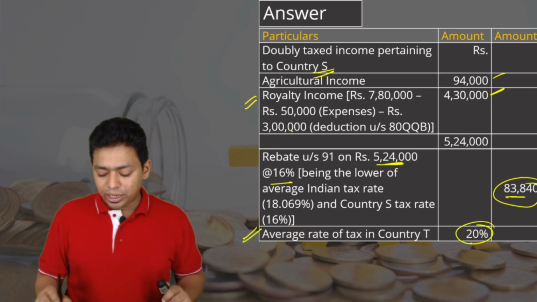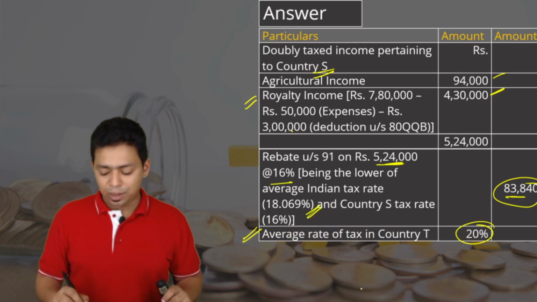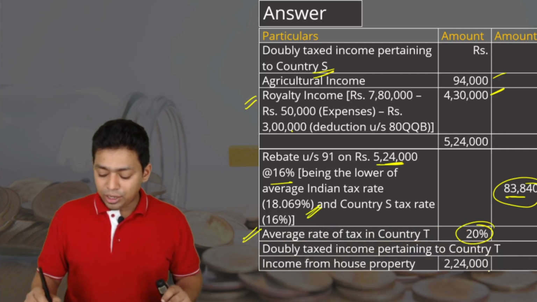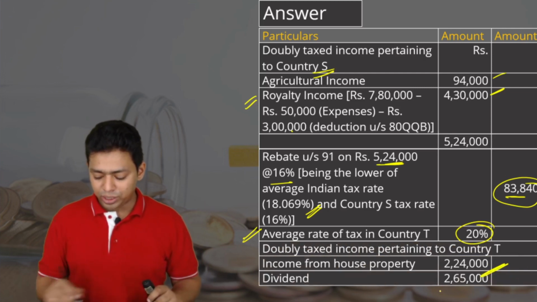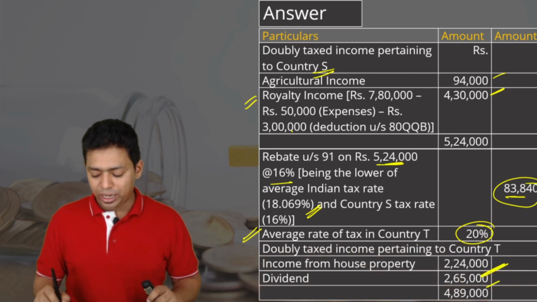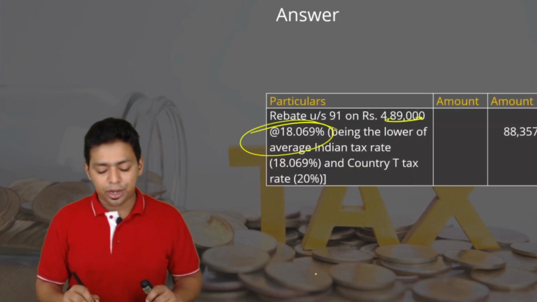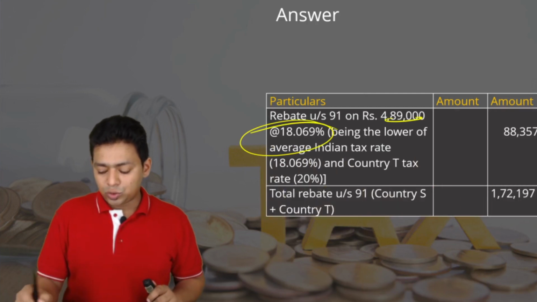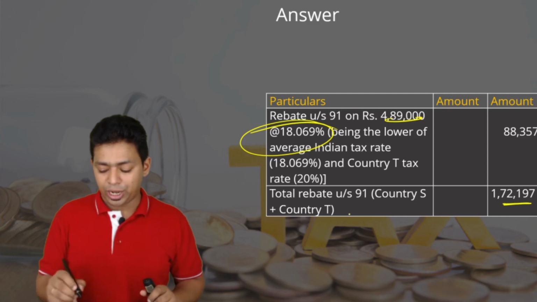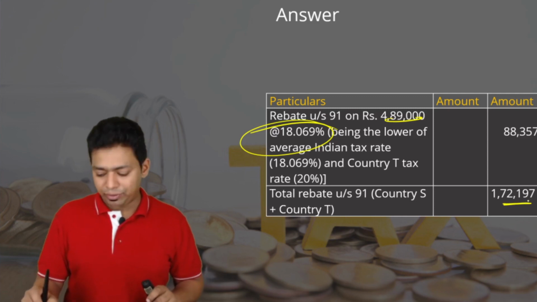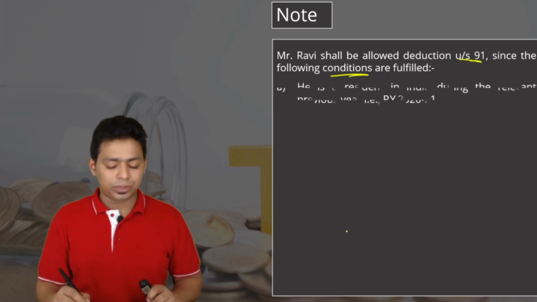Average rate of tax in country T is 20%. So, the Indian rate of tax we have to apply, which is 18.069%, which is lower. Income from house property: see, we have taken the net amount, not the gross amount, 2,24,000. Dividend 265, total 489. On 489, we will apply whichever is lower rate, that is 18.069%. So, the total rebate that we have computed, or relief under section 91, is 1,72,197.